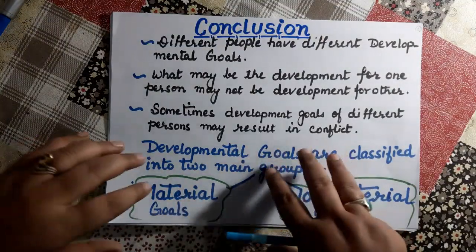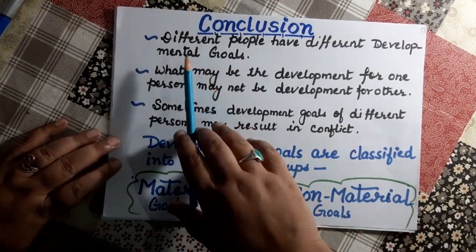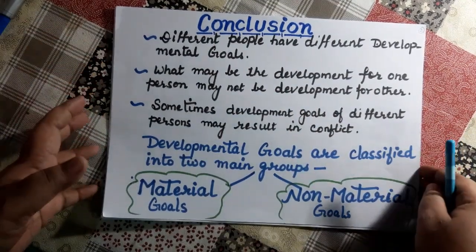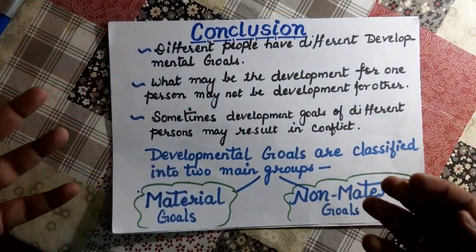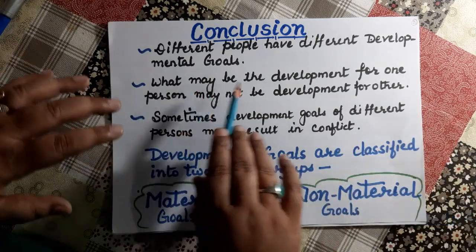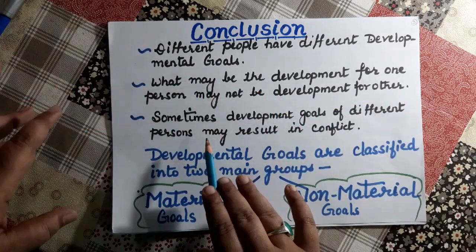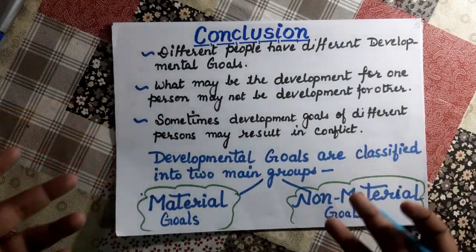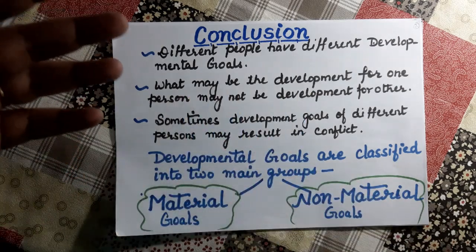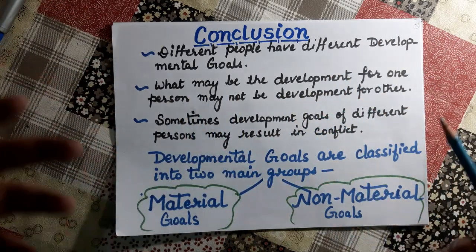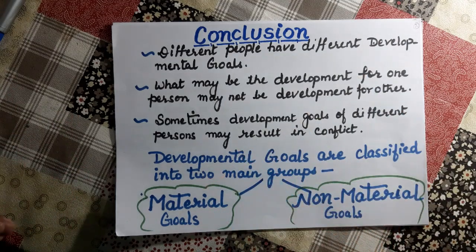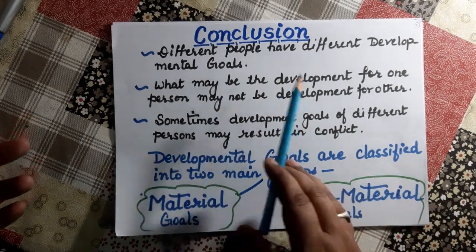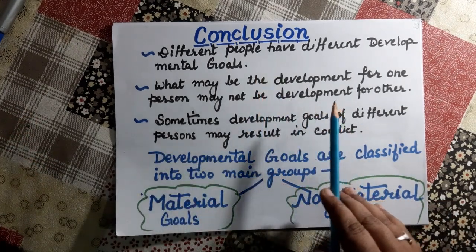So in conclusion, what can you say? In conclusion, we can say that different people have different developmental goals, because from the examples we have learned that different people have different developmental goals. What may be development for one person may not be development for another. Now through an example I will tell you how the development for one person is not the development for another.